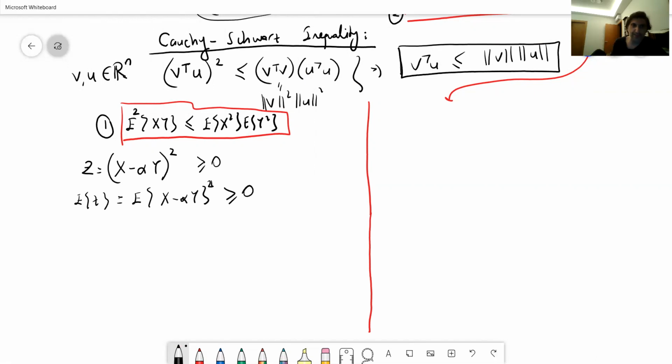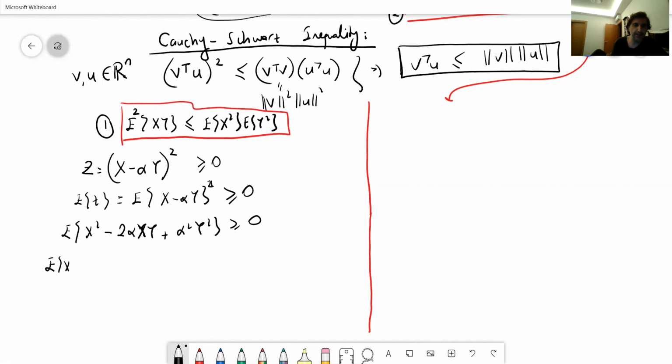So now let's go one step further. Now we have a quantity which is equal to 0 or greater than 0, so it is necessarily non-negative. Let's go one step further. This is equal to the expected value of x squared minus 2 alpha xy plus alpha squared y squared, which is greater than or equal to 0.